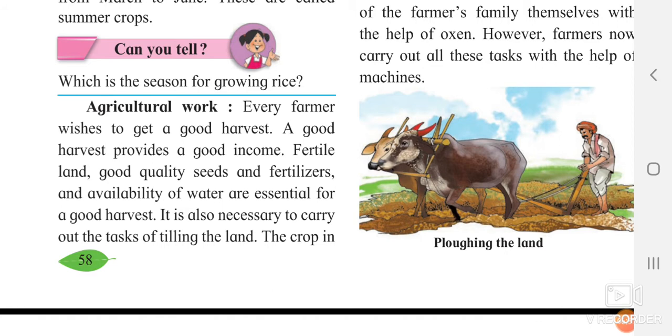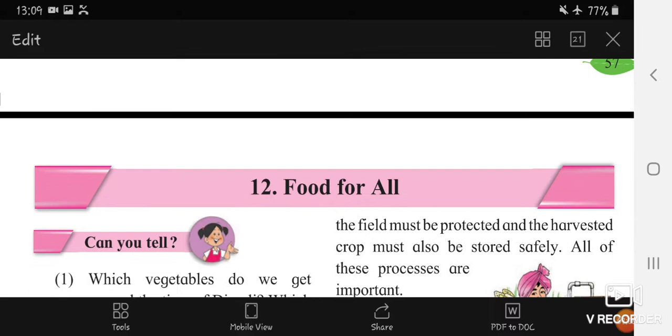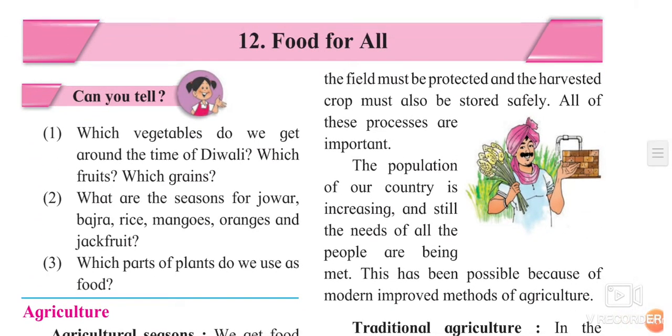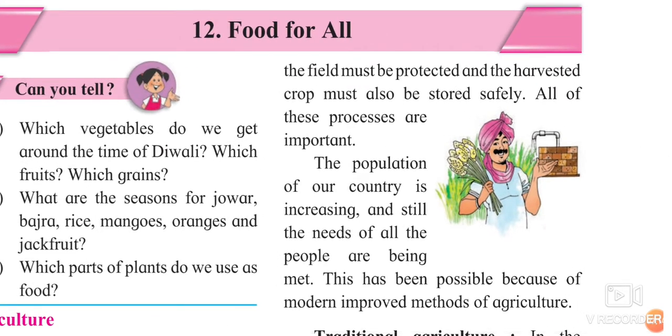It is also necessary to carry out the task of tilling the land. Tilling the land means, yes, you are going to till the land, you are going to dig into it, so that you are going to sow everything properly. Okay, the crop in the field must be protected and harvested. The crop must also be stored safely.